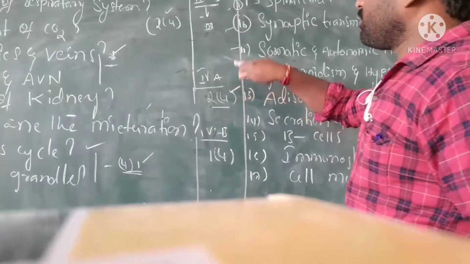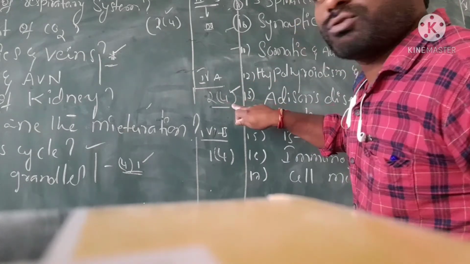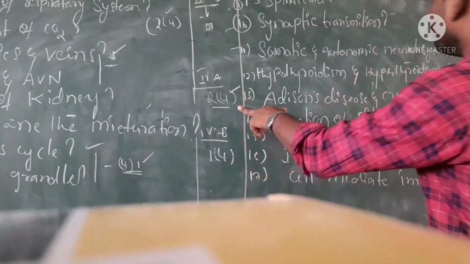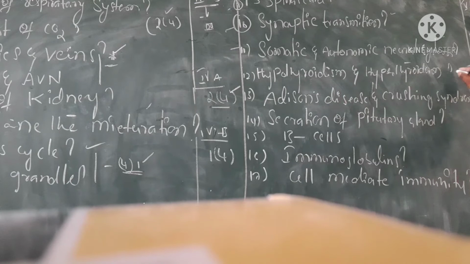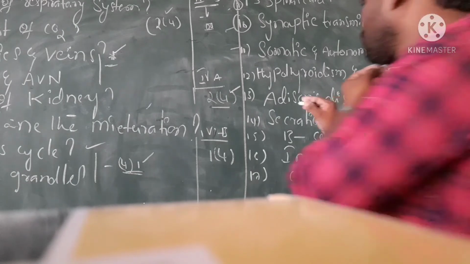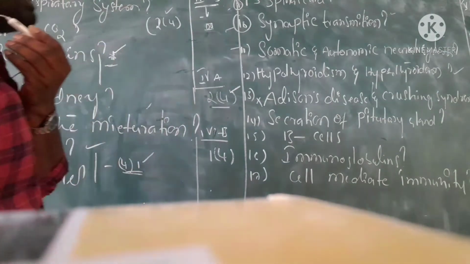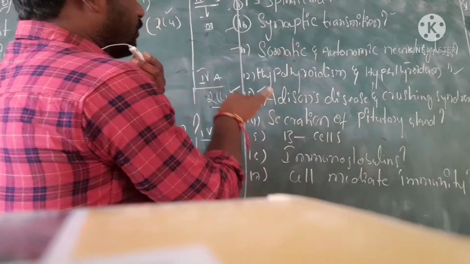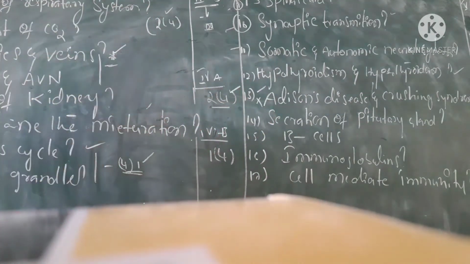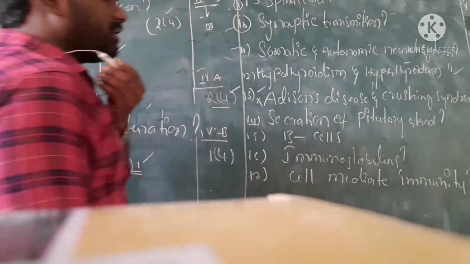This is the third chapter, 4A. Two 4-mark questions are given. The most important ones are hypothyroidism and hyperthyroidism as one question, and the very important question on Addison's disease and Cushing syndrome. These 4-mark questions are the most important in 4A, as well as the secretion of the pituitary gland.